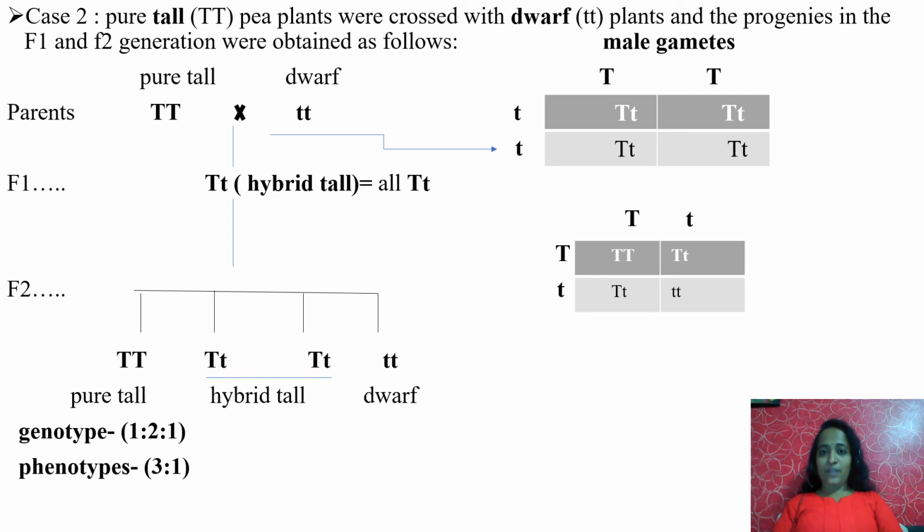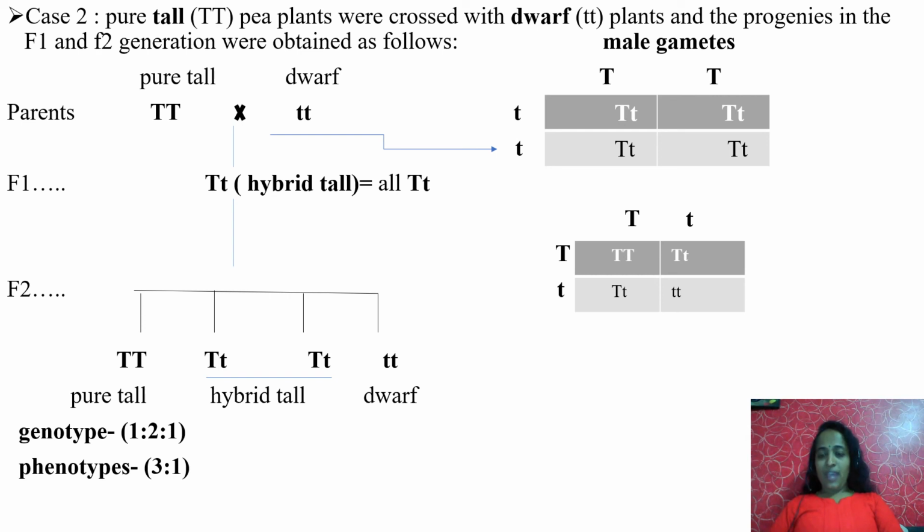What is the genotypic ratio? How many capitals are there, how many smalls are there? Cross check. Capital T capital T is 1, small t small t is 1, capital T small t are 2. That is why the ratio is 1:2:1. This is called the genotypic ratio. In the F2 generation, the plants are 1:2:1 in nature. The phenotypic ratio is 3:1.